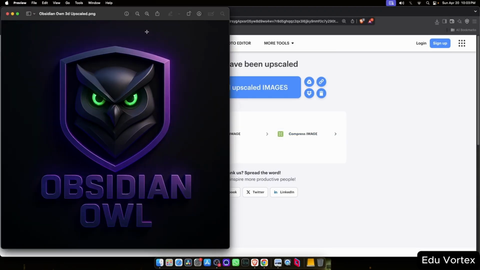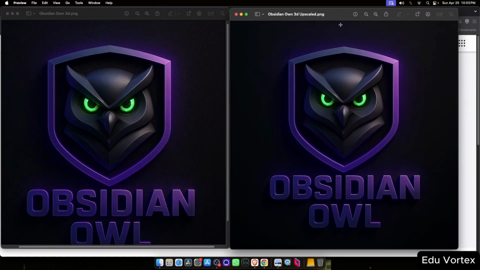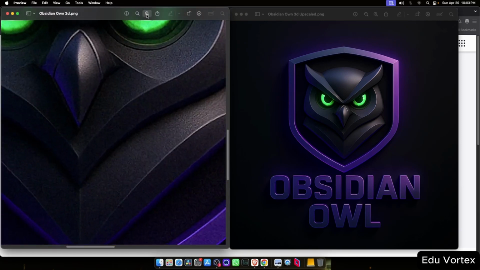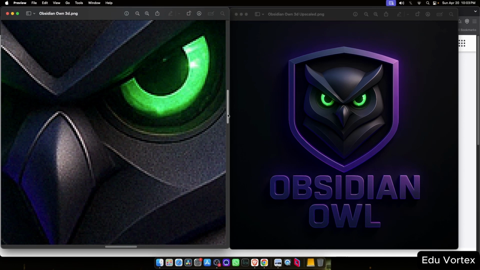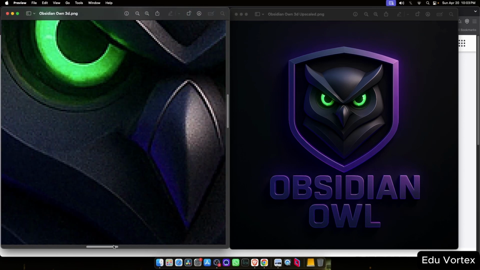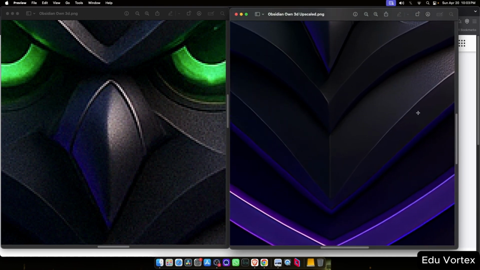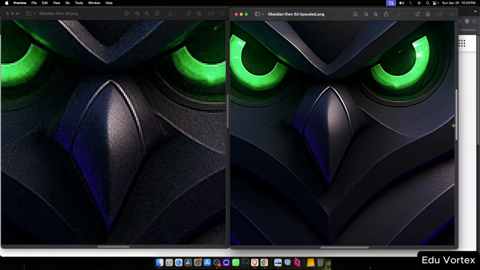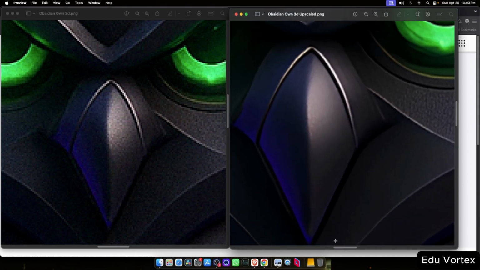Now that I've downloaded the upscaled image, I've opened both versions side by side so we can do a proper comparison. I'm going to zoom into both images now. Let's take a closer look. Starting with the original image, as we zoom in, you can see that the quality starts to drop. There's noticeable pixelation. Edges look a bit rough, and you lose some of the finer details.